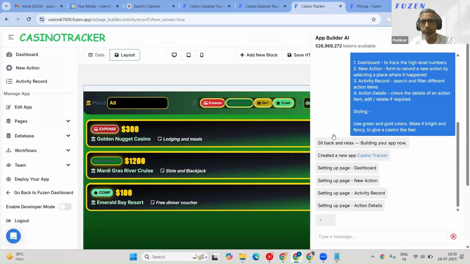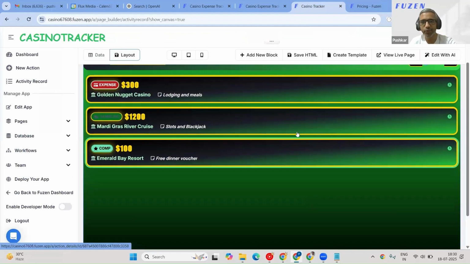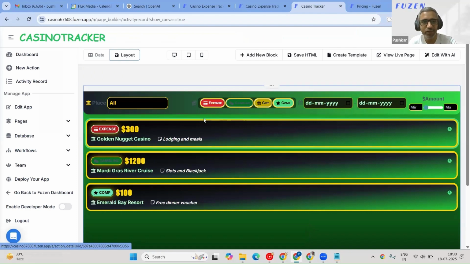Okay, so it built something. I don't like the design. What do you think? Earlier, whatever it did earlier was better, but we can ask it to change. We can ask it to change this. It's still building it.